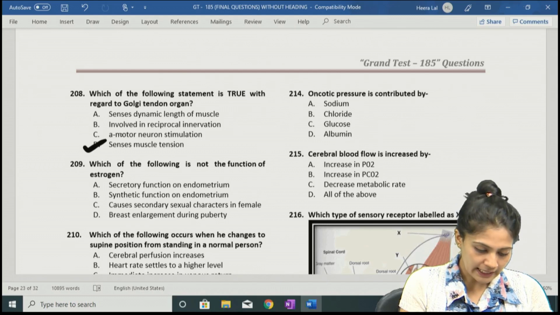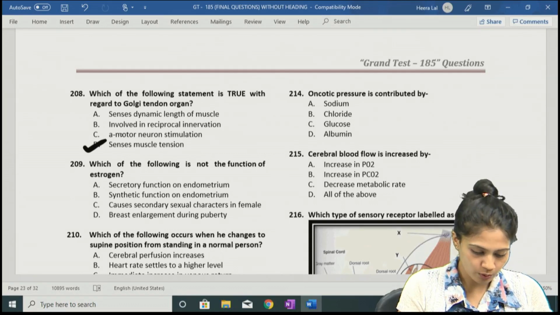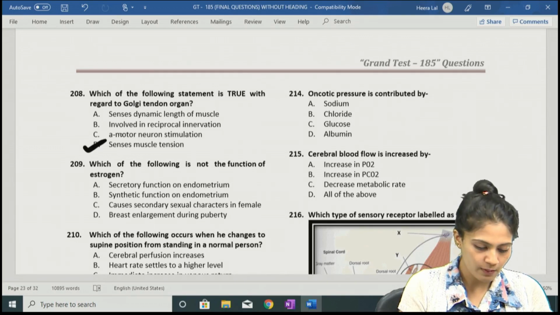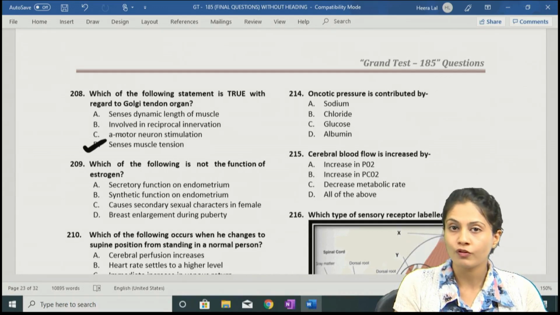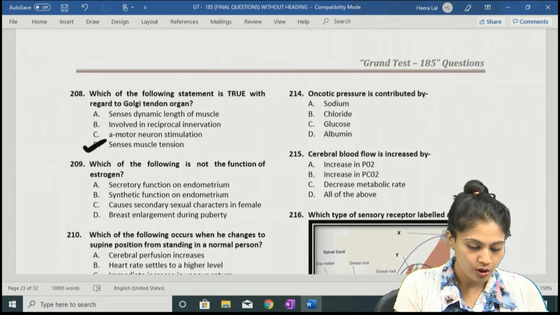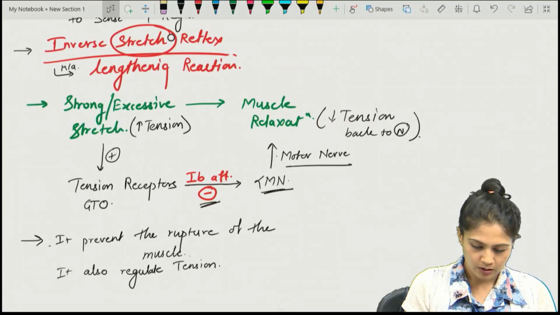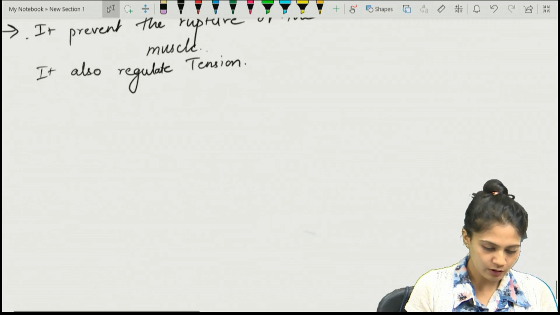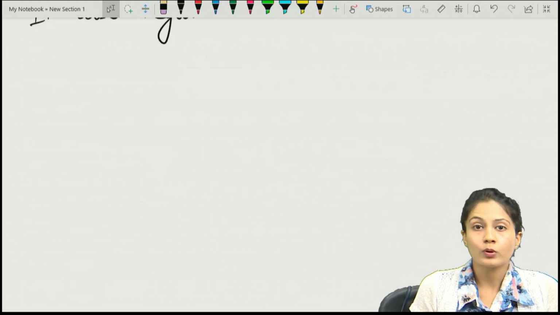They ask about the dynamic length and reciprocal innervation. Let's discuss option number C, alpha motor neuron stimulation. Remember, in the Golgi tendon organ, once they are stimulated, there will be inhibition of alpha motor neuron, not the stimulation. So C cannot be the answer, right? Let's talk about the dynamic and static length of the muscle, and the reciprocal innervation, which is the Sherrington law.